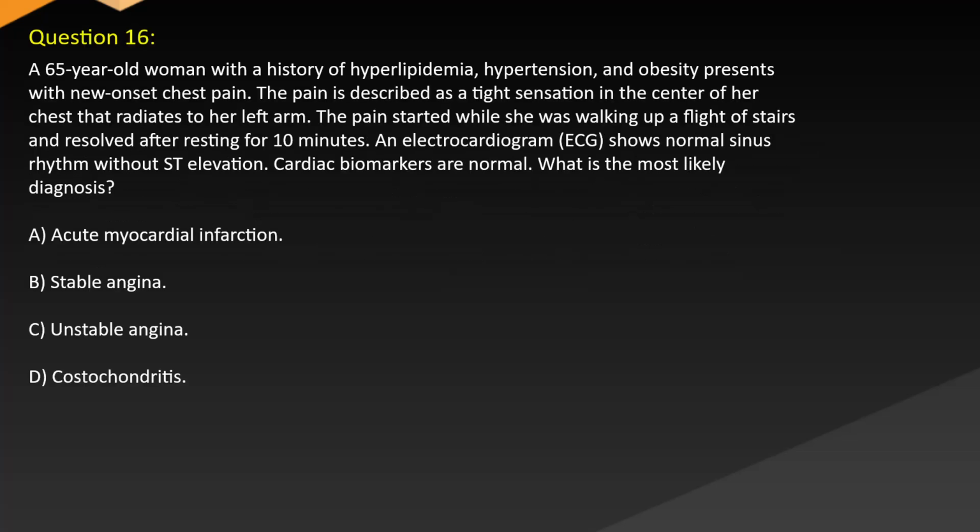Question 16. A 65-year-old woman with a history of hyperlipidemia, hypertension, and obesity presents with new-onset chest pain. The pain is described as a tight sensation in the center of her chest that radiates to her left arm. The pain started while she was walking up a flight of stairs and resolved after resting for 10 minutes. An electrocardiogram shows normal sinus rhythm without ST elevation. Cardiac biomarkers are normal. What is the most likely diagnosis? A. Acute myocardial infarction. B. Stable angina. C. Unstable angina. D. Costochondritis.